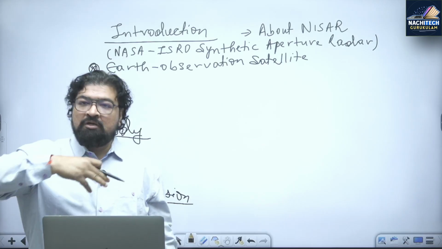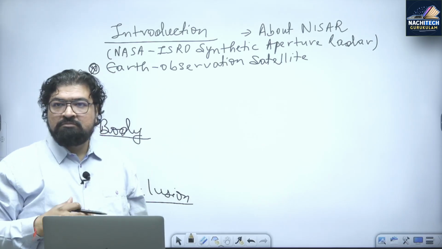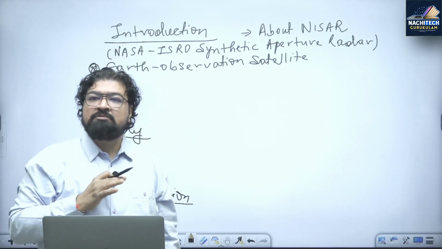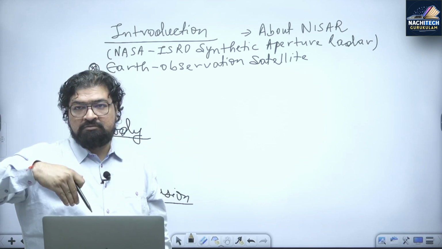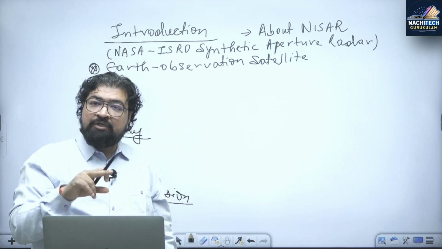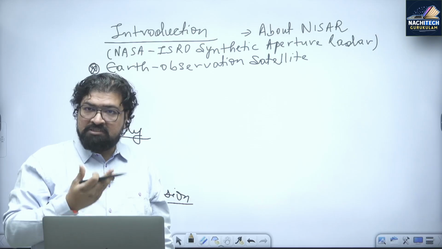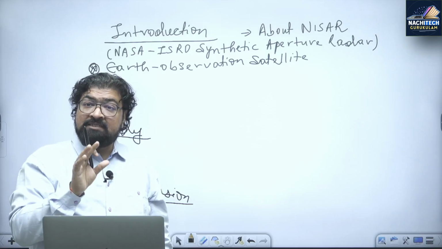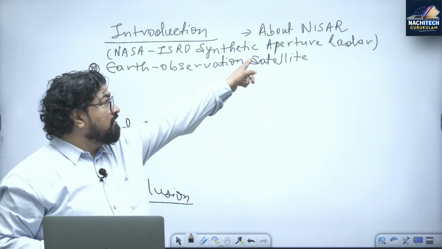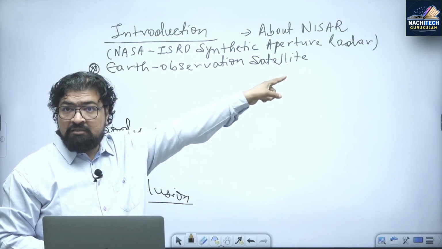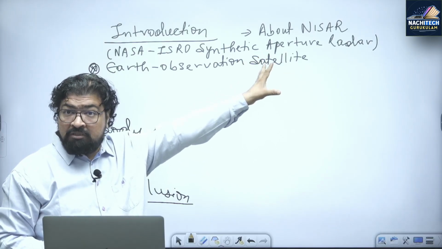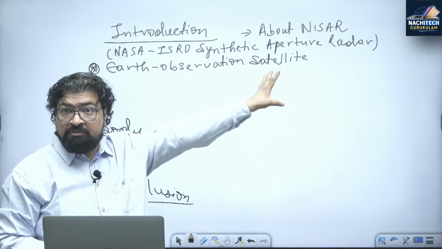In Hindi it is called Prithvi Avlokan, to view the Earth, right? And not only the surface of the Earth, but even the interior of the Earth. Now what is so unique about this satellite? It is a spacecraft satellite. It carries a radar. What is the word here? Synthetic aperture radar, SAR, which is a very important part of the mission.